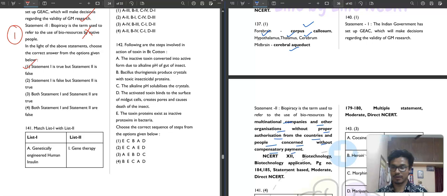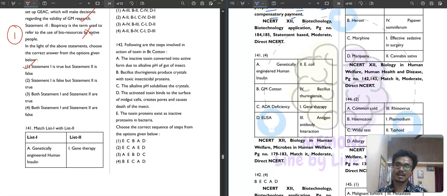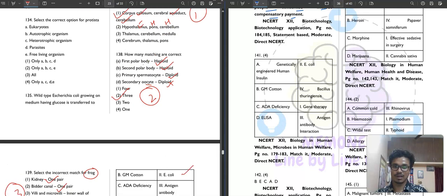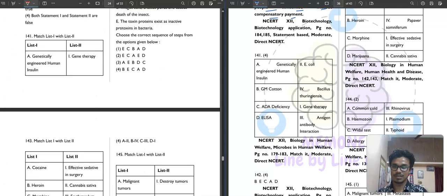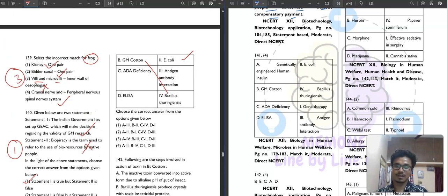Then question number 141. Match list first with list second. Genetically engineered human insulin will be matched with E. coli. Then GM cotton will be matched with Bacillus thuringiensis. Adenosine deaminase deficiency will be matched with gene therapy. Then last is ELISA, enzyme linked immunosorbent assay, and it is an antigen antibody reaction. So correct answer for this question will be option number 4th.